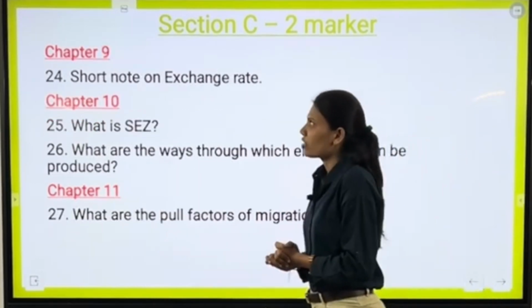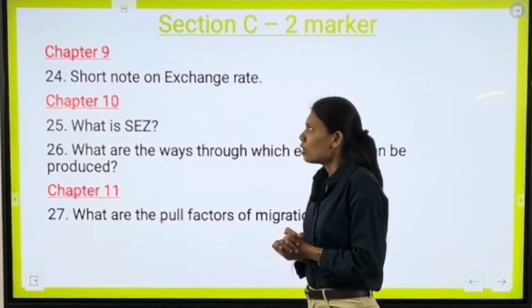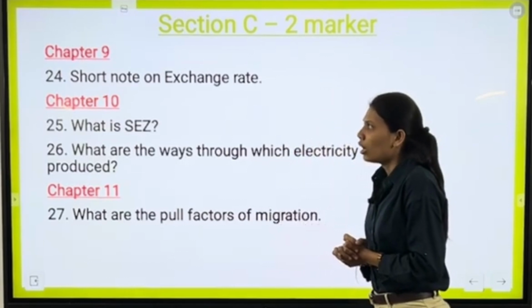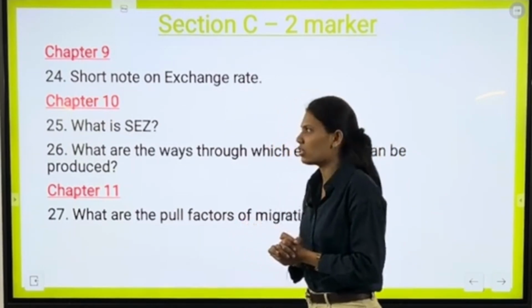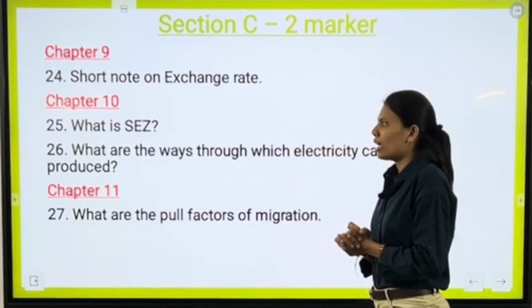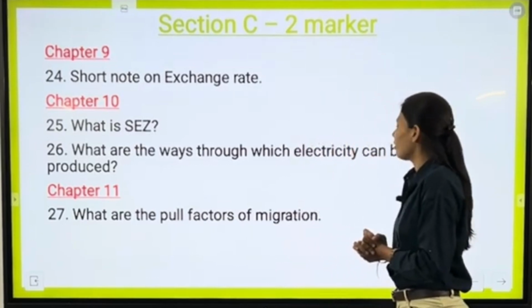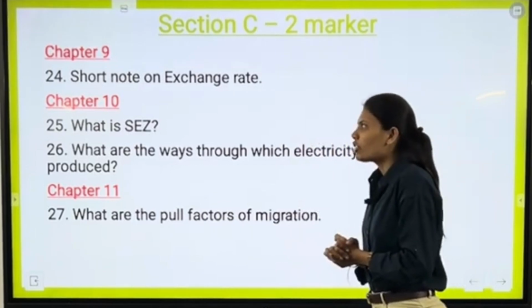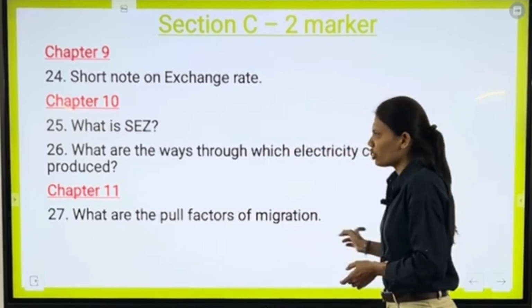Our next chapter is chapter number 9 and the only one question we have from this chapter is short note on exchange rate. Our next chapter is chapter number 10 and our first question from chapter number 10 is what is SEZ? Next question is what are the ways through which electricity can be produced? Our chapter number 11 question is what are the pull factors of migration.